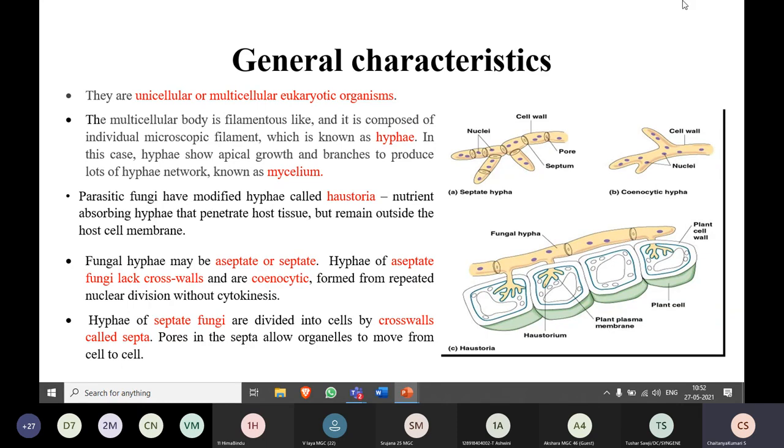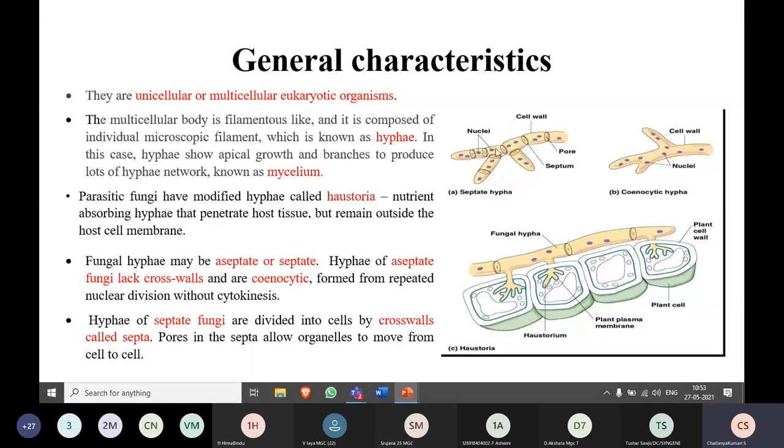When you compare with the septate hyphae, the cells will be divided by cross walls or dividing walls, which are called septa, and inside the septa you can see some pores. What is the importance of these pores? They allow organelles or other nutrients to move from one cell to another cell.